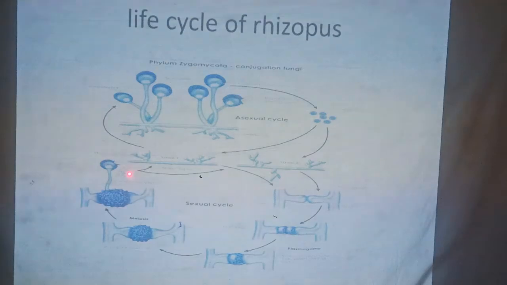And again, after getting suitable conditions, the similar type of hypha from the mitospore and from the meiospore will be formed, and this way they continue their life cycle. This is all about the life cycle of Rhizopus. We will discuss the life cycle of Agaricus, or the mushroom, in the next class.